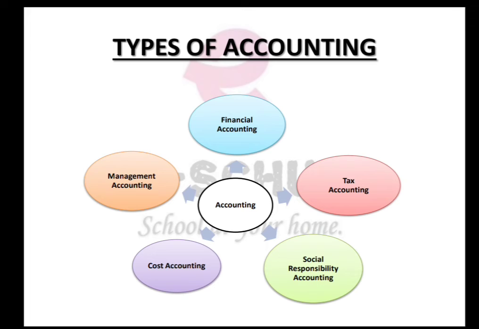And moving to the third type, that is management accounting. See, management accounting is that part of accounting which is concerned mainly with the internal reporting to managers of the business. It relates to the planning, control, and decision making, which is useful to the management of the business. So basically it's forward looking and generally includes cost accounting and budgeting.